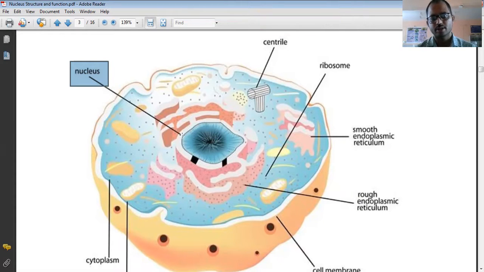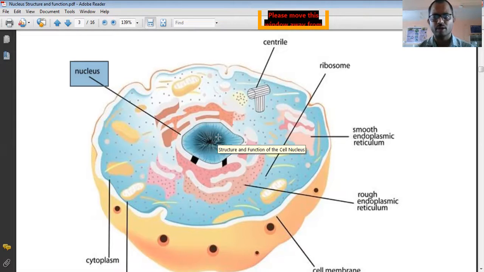So the nucleus and this particular nuclear membrane. The nucleus is a membrane-bound structure which plays an important role, or simply we can say this is the one room. The nucleus is the one room present in the cell.